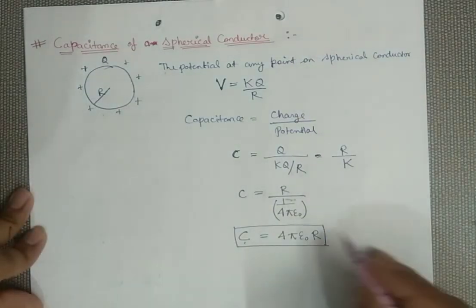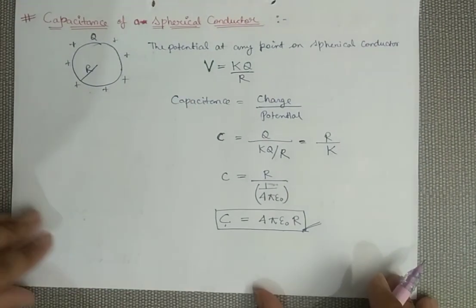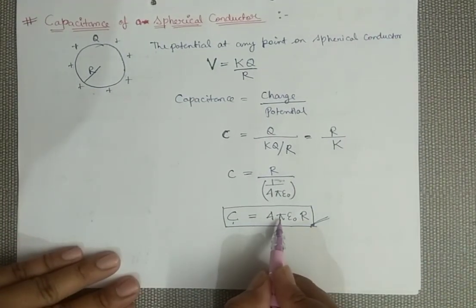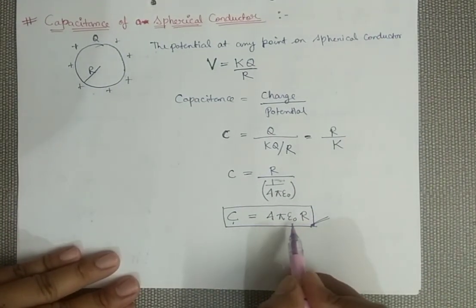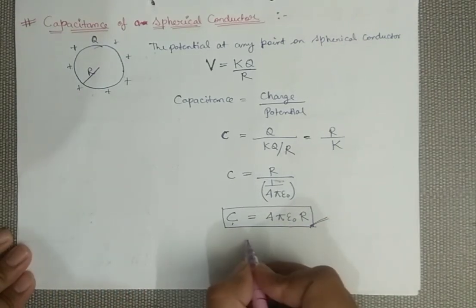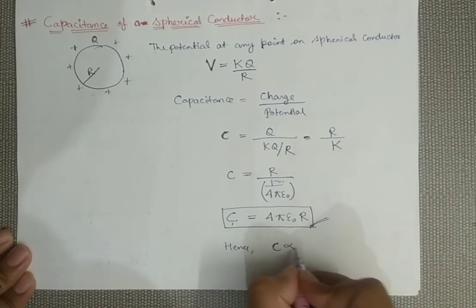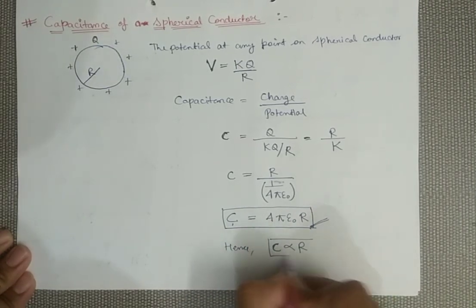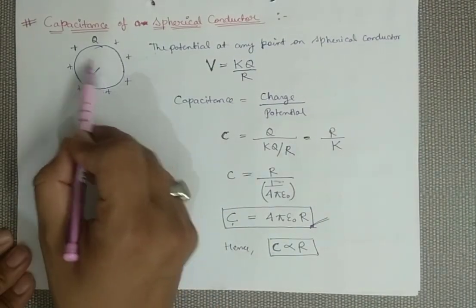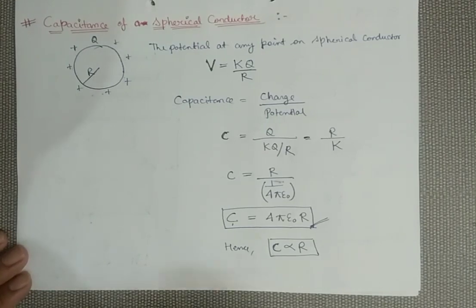Just remember, this formula is used to calculate the capacitance of a conductor only. Now see it carefully. 4 pi is a constant. Epsilon naught also remains constant for any given medium, which means that the capacitance is directly proportional to the radius of the conductor. It means if I increase the size or radius of the conductor, my capacitance value will also increase.